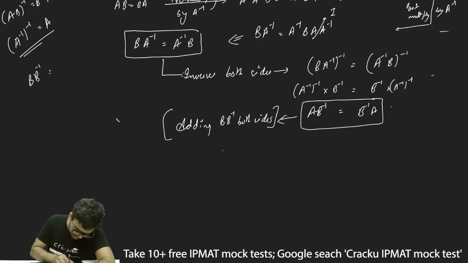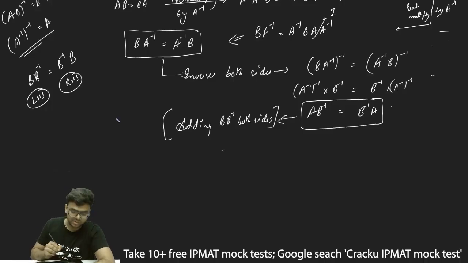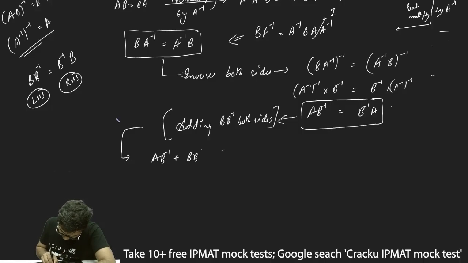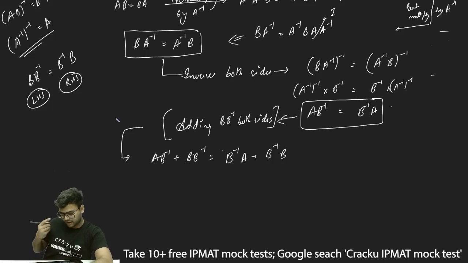Again, B into B⁻¹ can be written as B⁻¹ into B. So in the LHS, I'll add B into B⁻¹, and in the RHS, I'll add B⁻¹ into B. The similar thing which I did in the previous step. This will become AB⁻¹ plus BB⁻¹ is equal to B⁻¹A plus B⁻¹B, where instead of BB⁻¹ on the right, I'll add B⁻¹ into B.